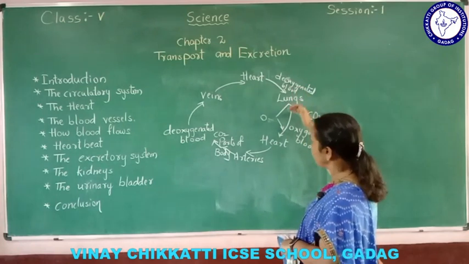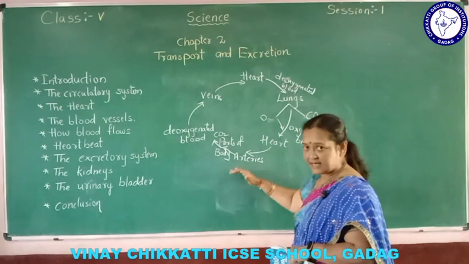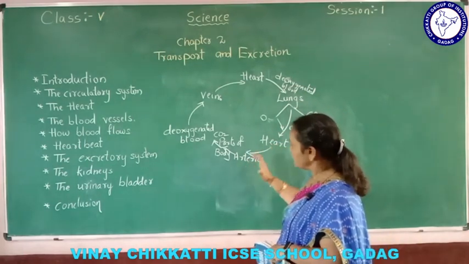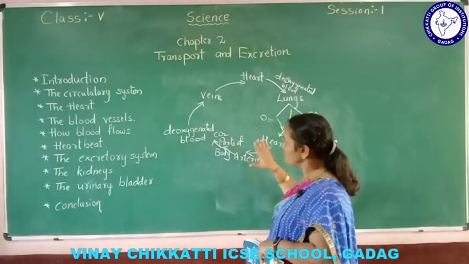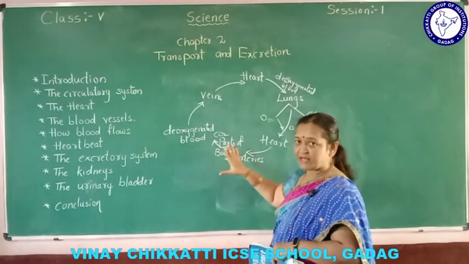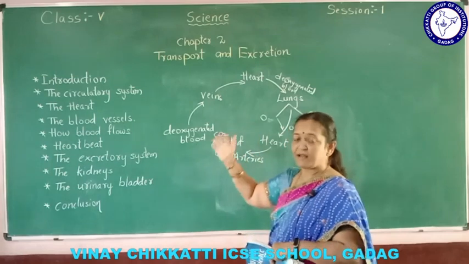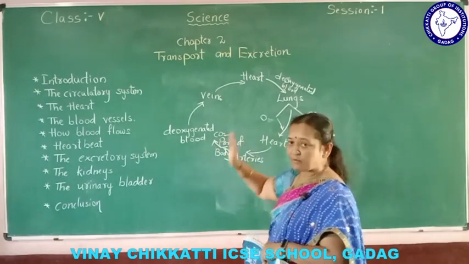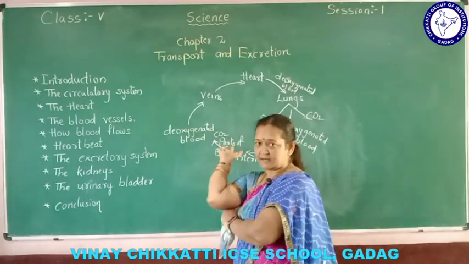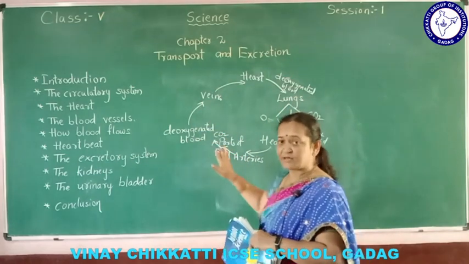Oxygenated blood from the lungs again goes to the heart. Now from the heart, the arteries carry pure blood to the remaining parts of the body. The remaining parts of our body work together, they produce energy, and the blood again becomes impure, carbon dioxide is generated, and it becomes deoxygenated blood. Thus we understood how blood is purified and again rotates in our body.